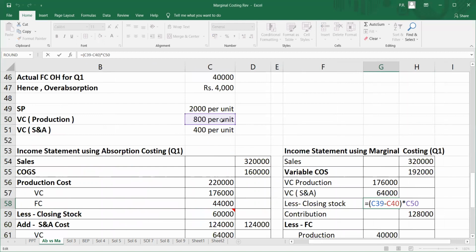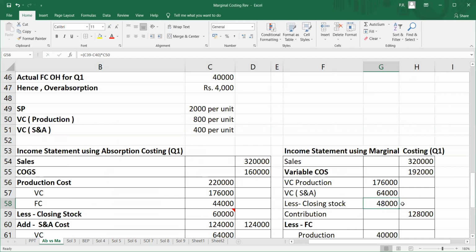Please mind it again, for closing stock valuation we take only the cost of production and not the selling and admin expenses. You are not going to take any variable cost that is not related to production, so SNA cost will not come over here. So I'm multiplying it by 800 and not by 800 plus 400. Please mind this. So my closing stock comes to 48,000.